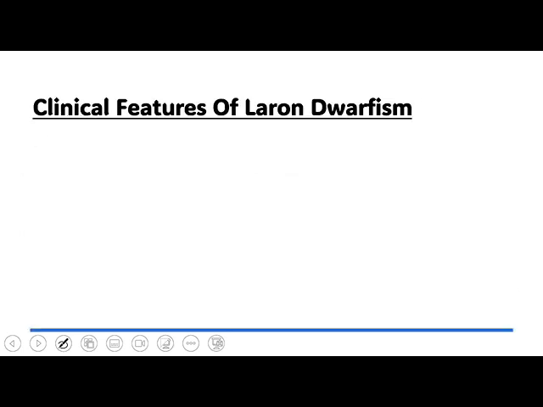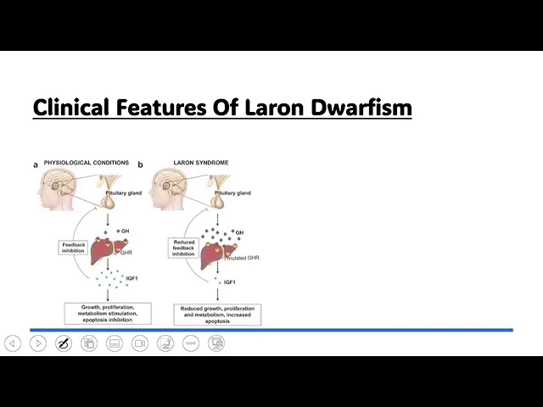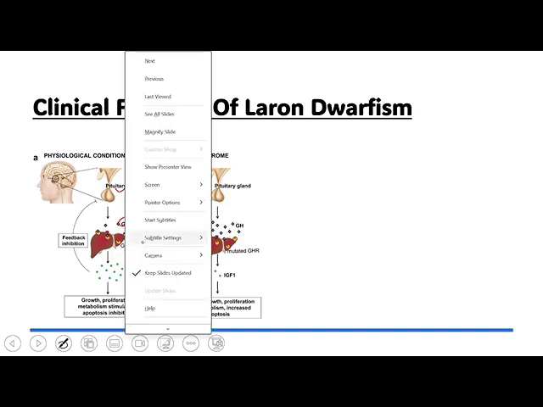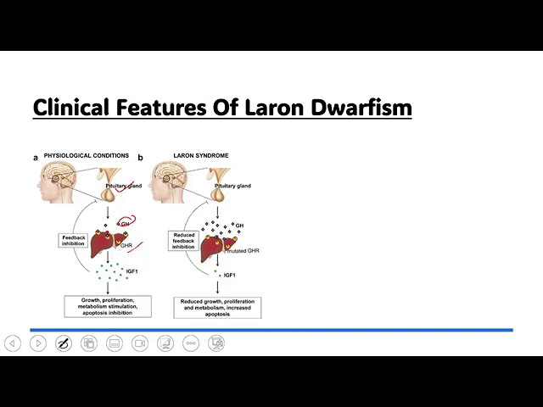Next, we see the clinical features of Laron dwarfism. First, we go through the picture of Laron dwarfism, the mechanism. First, we see the physiological condition where the anterior pituitary gland is secreting growth hormone, and that normally binds to the growth hormone receptors of the hepatocyte. Once it binds to this receptor, that will stimulate the release of insulin-like growth factor 1 from the hepatocyte, and that results in growth, proliferation, and various other metabolic activities. And this increased amount of insulin-like growth factor will send a negative feedback to the anterior pituitary gland to regulate the secretion of growth hormone.